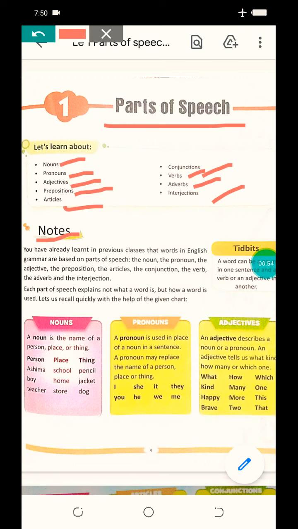Okay, and each part of speech explains not what a word is, but how a word is used. It means it doesn't tell about the word only, but it also tells how a word is used. Let's recall quickly with the help of the given chart. As you can see, some charts here.